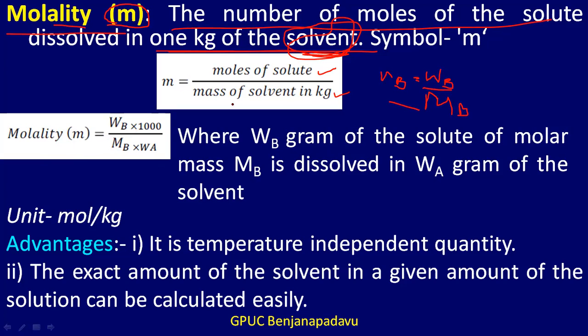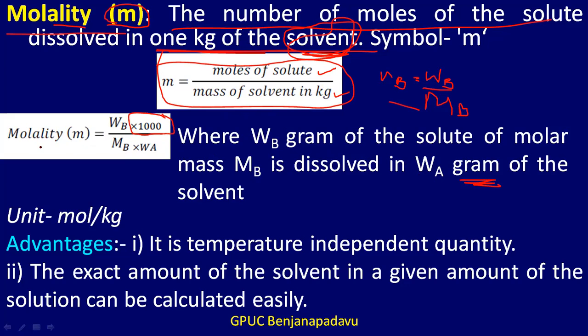Suppose the substance is solvent and the measurement is done in grams, then it has to be multiplied, because in the basic definition we say it is dissolved in kg of the solvent. So if the measurements are done in terms of gram, then this has to be multiplied by 1000.